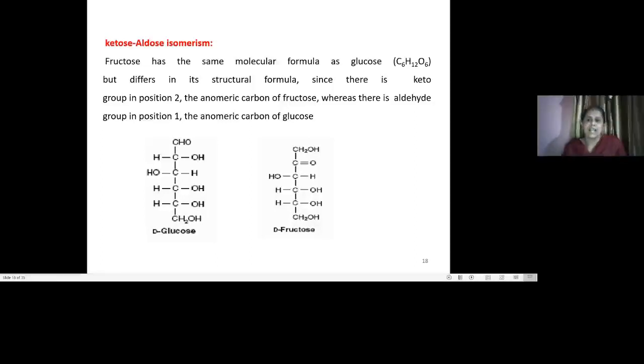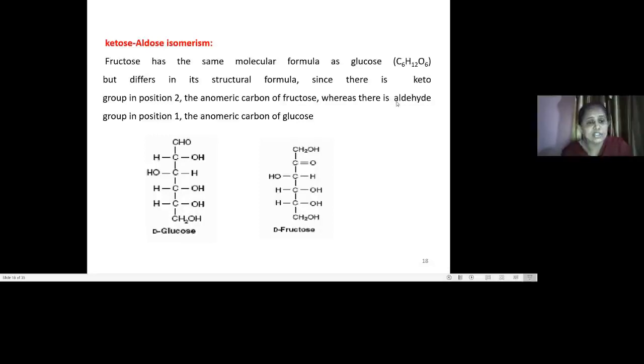Along with this, as we all know, glucose and fructose are aldose and ketose sugars, having the presence of an aldehyde or ketone group. Chemically they have the same molecular formula, C6H12O6, but they differ in structure, having either a ketone group or an aldehyde group. When the ketone group is at position number 2, that is the anomeric carbon of fructose.